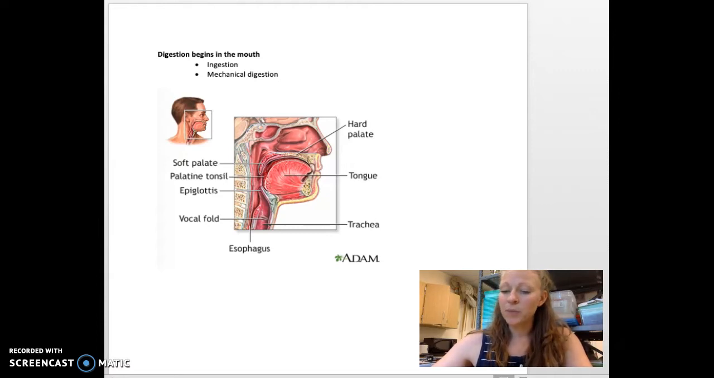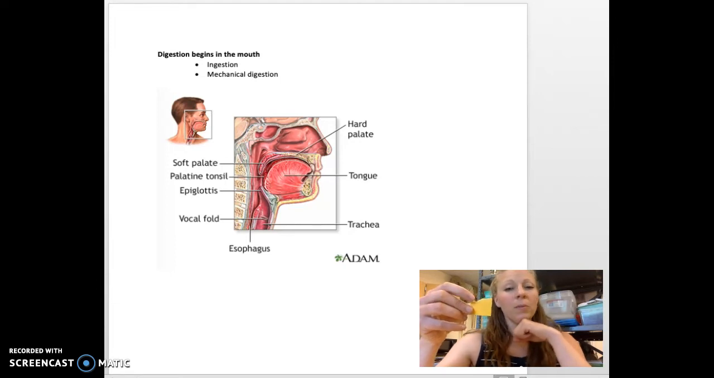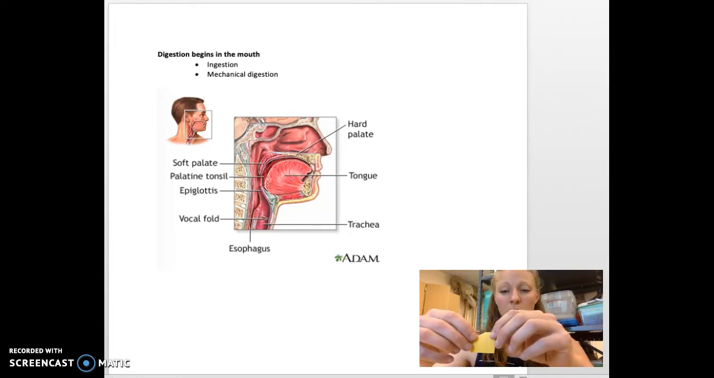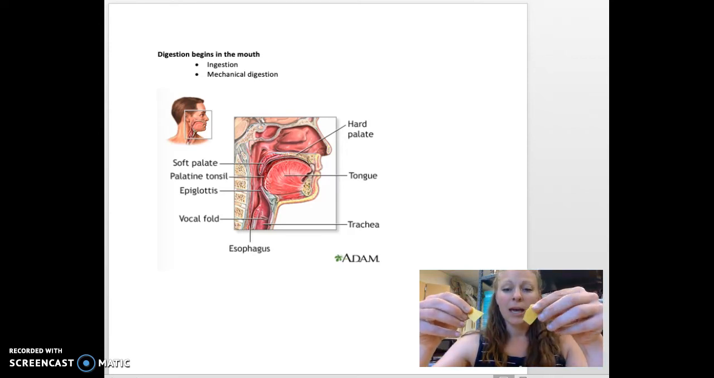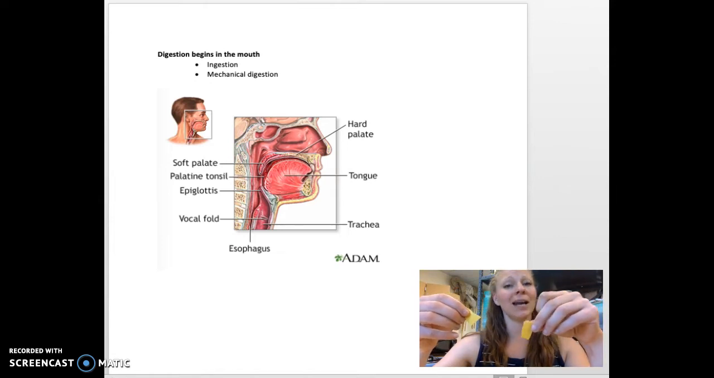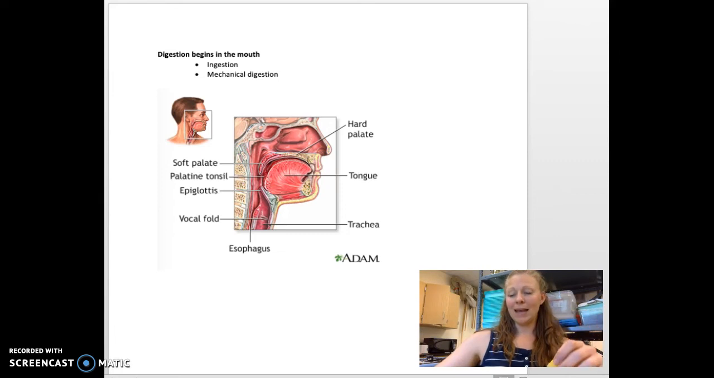Mechanical digestion: if you were to think about this piece of paper as food, and we were to mechanically digest it, we would break it down into smaller pieces. At the end of the digestion, there would still be pieces of paper, just smaller pieces of paper. That's mechanical digestion. That happens in our mouth, where we chew our food and break it down. But at the end of the chewing, it's still just food particles.